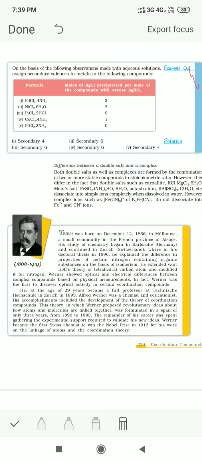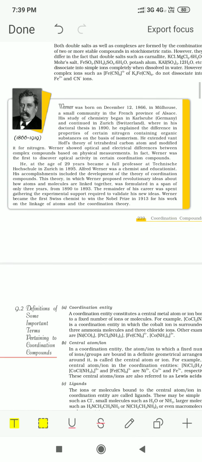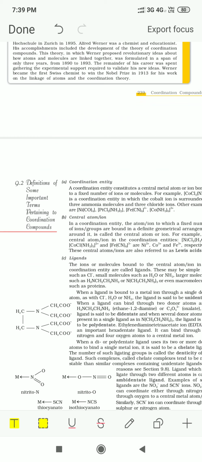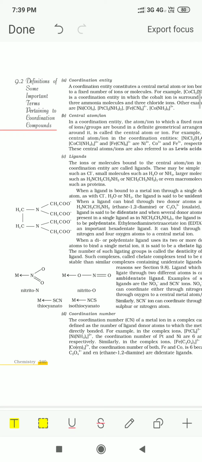Now moving ahead. What are complex compounds? How will you explain the formation of a complex compound? In a complex compound, you have a transition element which is present in the center. Suppose M is the transition element. This is present in the center, and around M are present different groups, which may be anions or neutral molecules, coordinating towards the central metal ion.